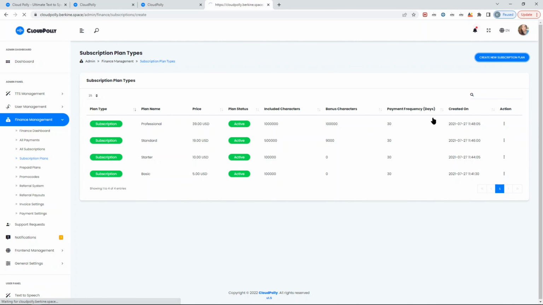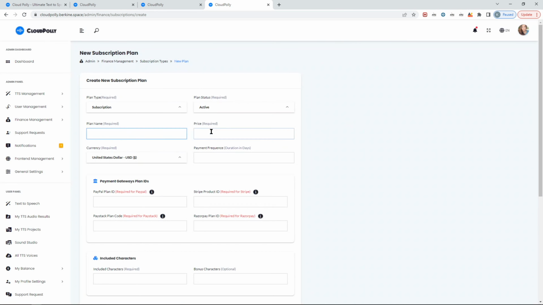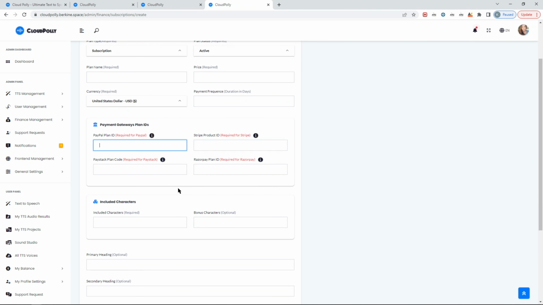And the way you create it, you have to fill in all the required fields. You can put the plan name, whatever price you want to set. And this is the part I want to highlight: the payment plan IDs. These are generated in the respective payment gateways that you use, and that's very important because the script does not generate them for you. For example, if you're using Stripe, you need to log into your Stripe account and generate a product ID.